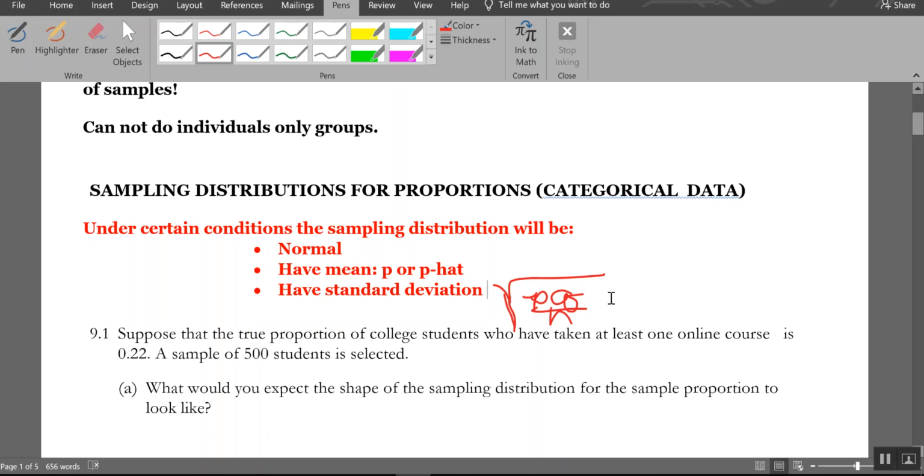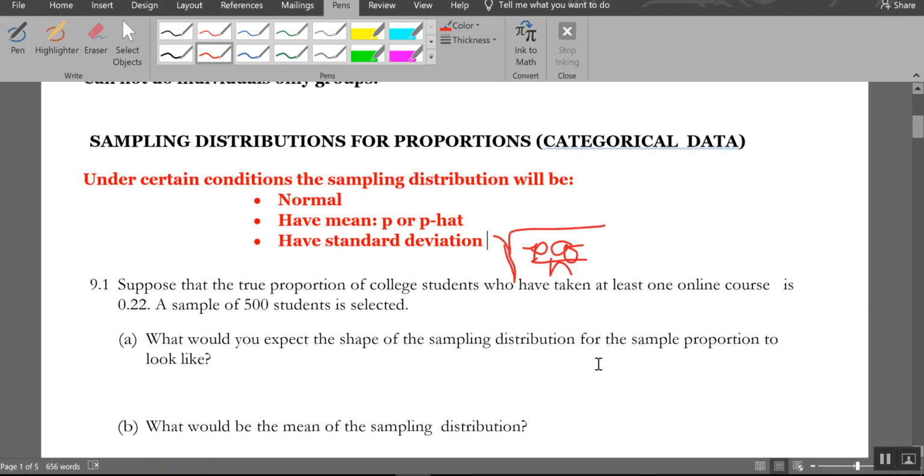It looks a lot like the normal approximation of the binomial. The normal approximation for the binomial, as you may remember, is for individuals. And with the sampling distribution, we're doing groups of size n. So essentially all you're doing is taking the normal approximation of the binomial and dividing by n to get this. That's it. Just averaging it across the group instead of doing just one person.